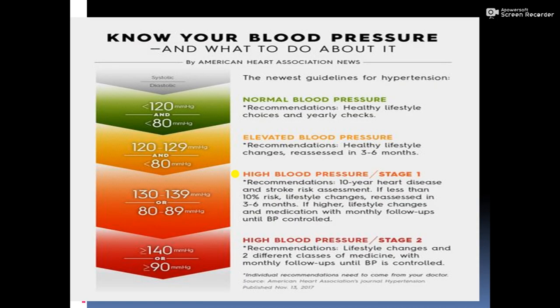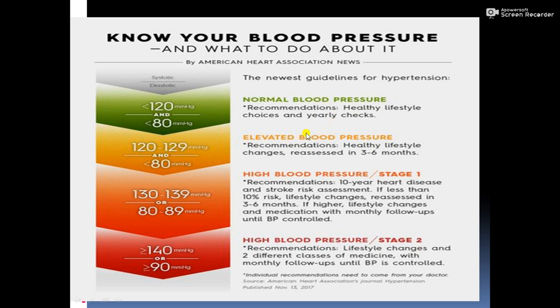And see here, I'll tell you the table. 120 and 80, less than 120 and less than 80, is the normal blood pressure. A healthy, normal lifestyle will do. But yearly checkups have to be done, particularly for older people or anyone having other diseases like diabetes.